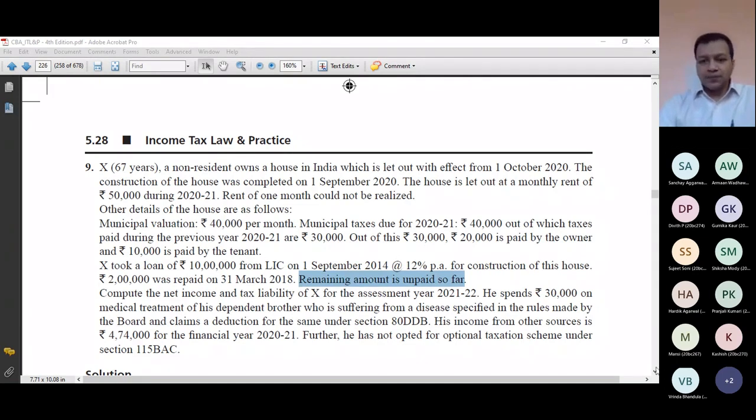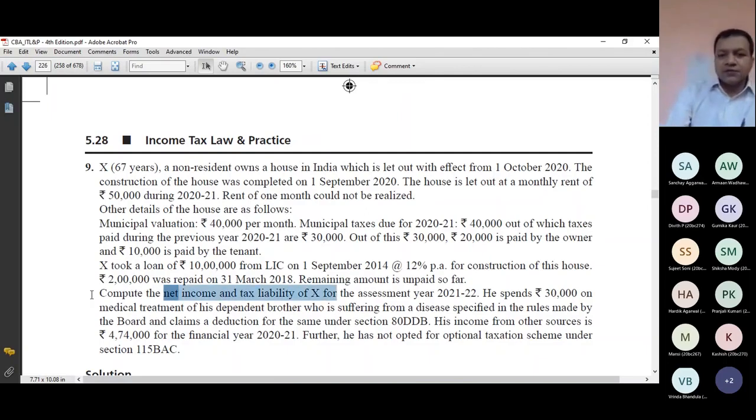Okay, now compute the net income. Now technically there is no such word net income under Income Tax Act, but in books or so many times examiners also who have not read Income Tax Act in detail, they can ask this question, compute the net income. That is why in my book I have written somewhere net income, but in reality you must know that there is no such net income under Income Tax Act. The word which logically should have been used is total income. But just to make every reader sure that if it is net income, you must assume it as total income.